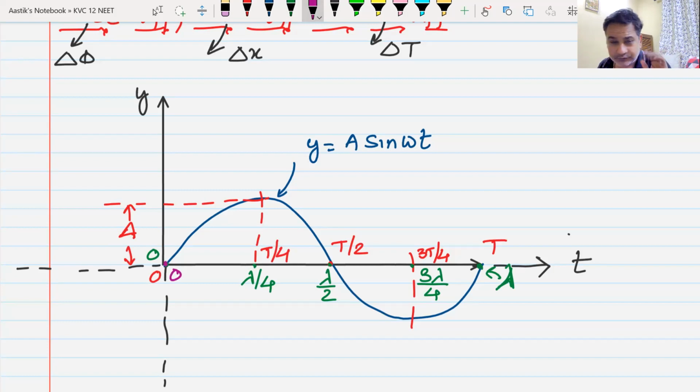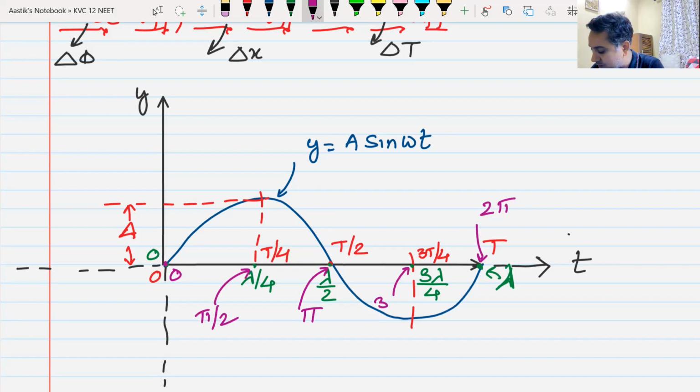In terms of angle, when I talk about one revolution, how much angle does it cover in one revolution? 2 pi. Yes or no? 2 pi is 360 degrees. So in terms of angle, here the angle is 0, and at the end the angle will be 2 pi. Yes or no? Yes, sir. In between the angle would be pi. Here the angle would be pi by 2, and here 3 pi by 2. Yes or no?